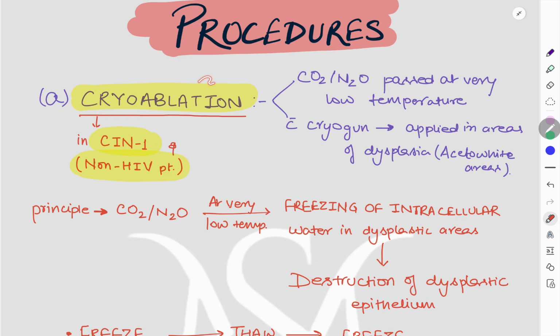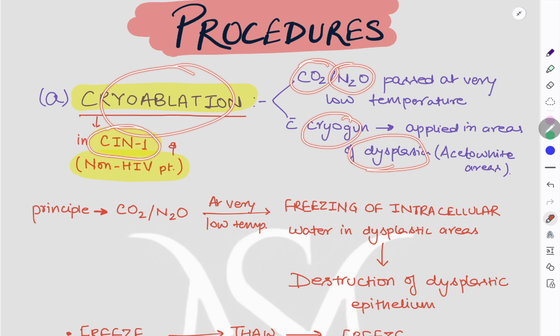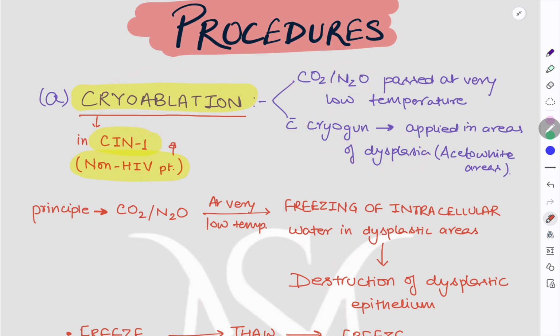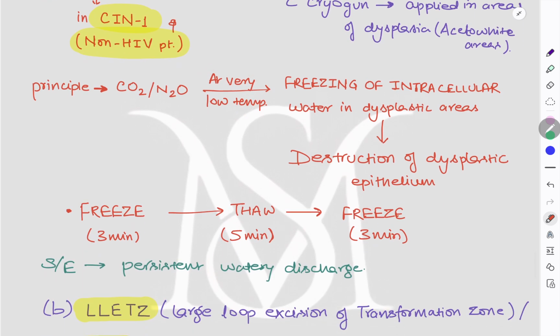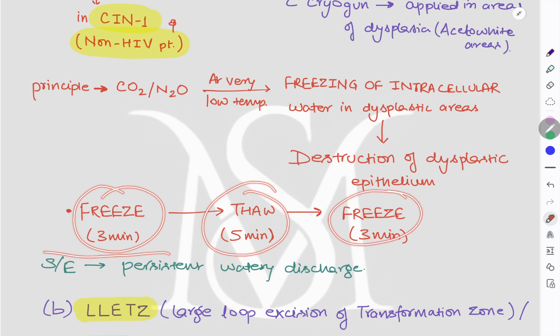Coming to procedures, it is very easy. The first thing that we'll do is cryoablation, by applying carbon dioxide or nitrous oxide as cryogen to the dysplastic areas. Okay, it is done only in CIN1 and in non-HIV patients. The principle is very simple. We have to freeze the intracellular water in dysplastic areas, which will destroy the dysplastic epithelium, and it is done at very low temperature. We freeze for 3 minutes, then thaw for 5 minutes, then freeze again. The side effect of cryoablation is persistent watery discharge.